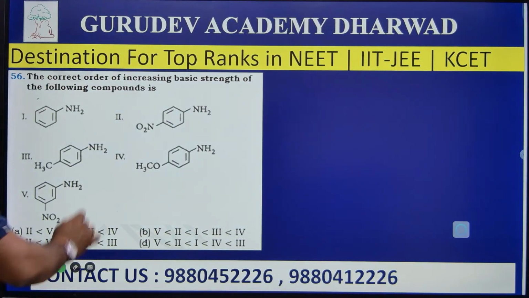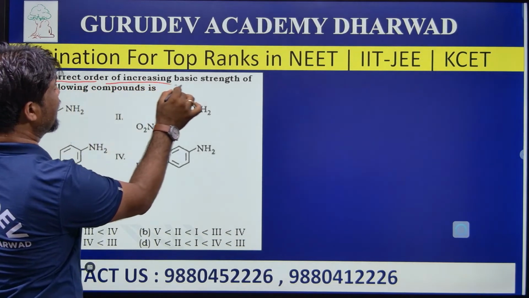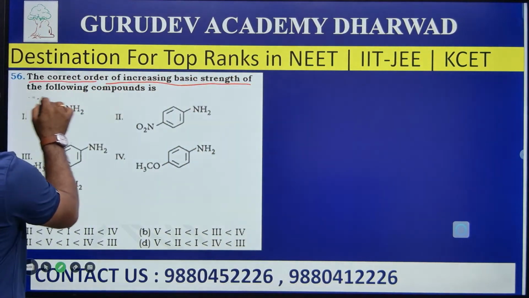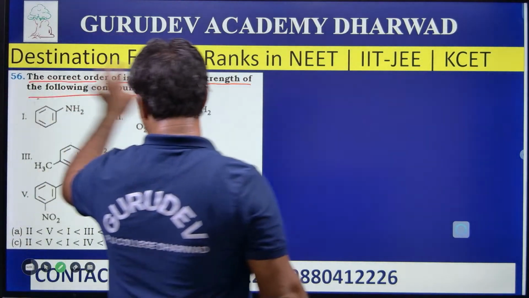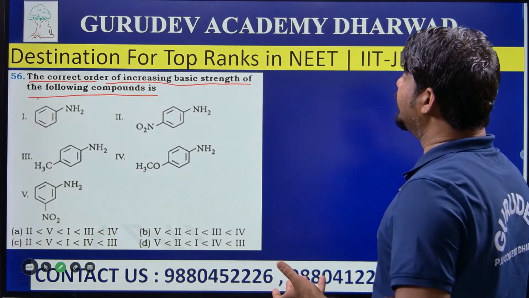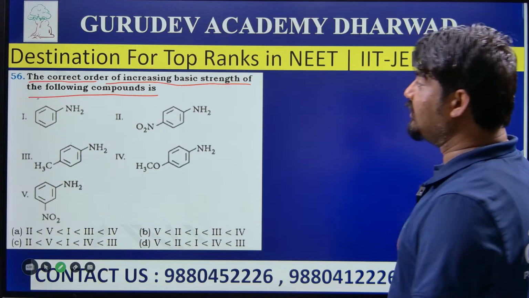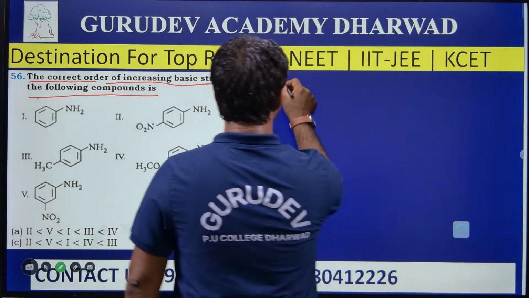Yes, go to the next question. Well, fine. Question number 56: the correct order of increasing basic strength of the following compounds. Here they have given five molecules, and we need to write the increasing basic strength.